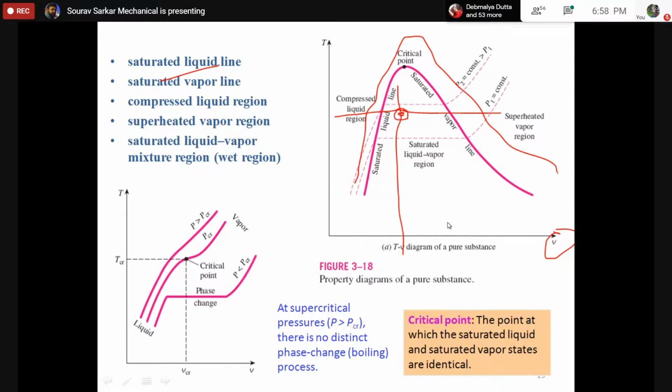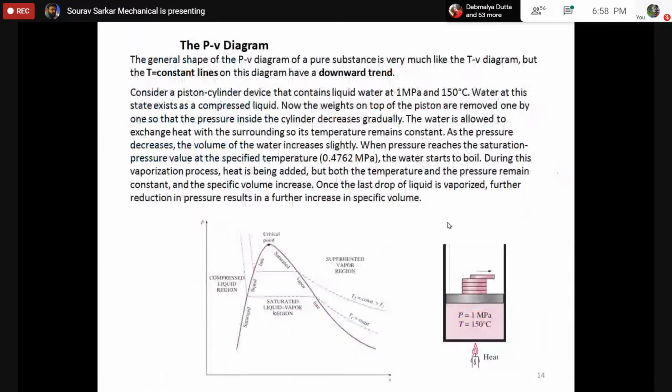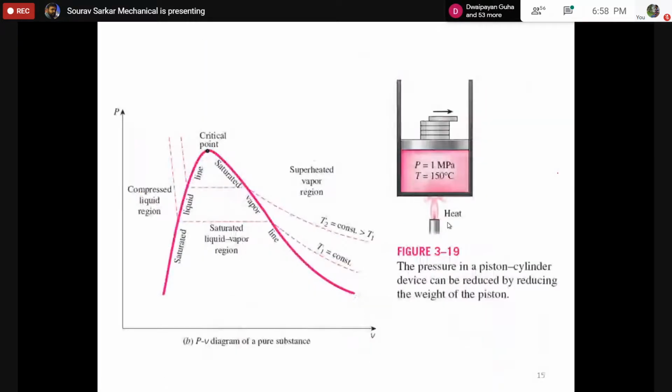Okay. So now, similarly, we can construct a PV diagram. Just like, suppose you have some amount of liquid water at some temperature, 150 degrees Celsius, and pressure at 1 MPa. Now, if we slowly reduce the weight, what will happen?